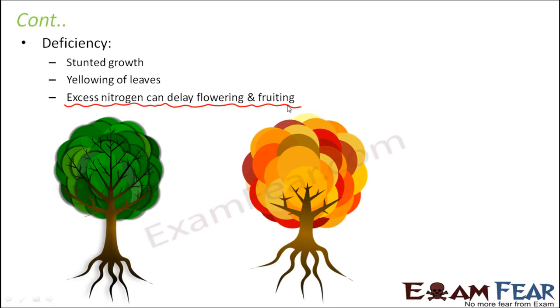Now flowers and fruits are nothing but the reproductive structures of a plant. So if they are delayed, that means the process of reproduction itself is delayed. Now if the process of reproduction is delayed too much, then that is again a major concern. Because in that case, this plant might be growing old, that is fine, but new plants are not getting formed. So that would become a concern if there is no flowering or fruiting.